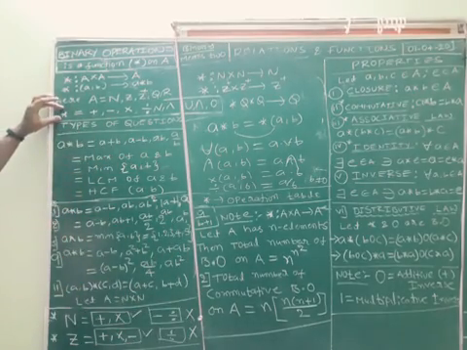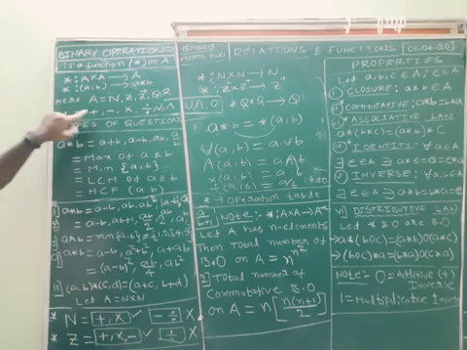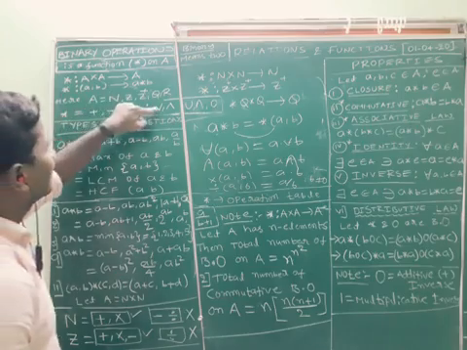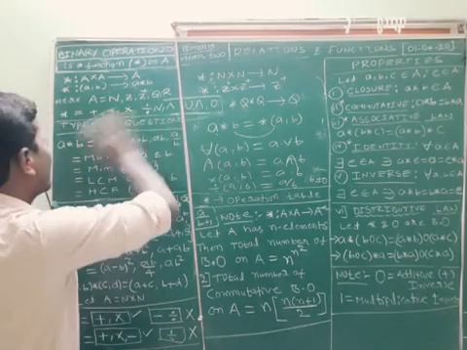Star is a binary operation. Binary operation can be denoted by star. Star may be plus, minus, into, division, or union, intersection, and circle. We can represent it like this.